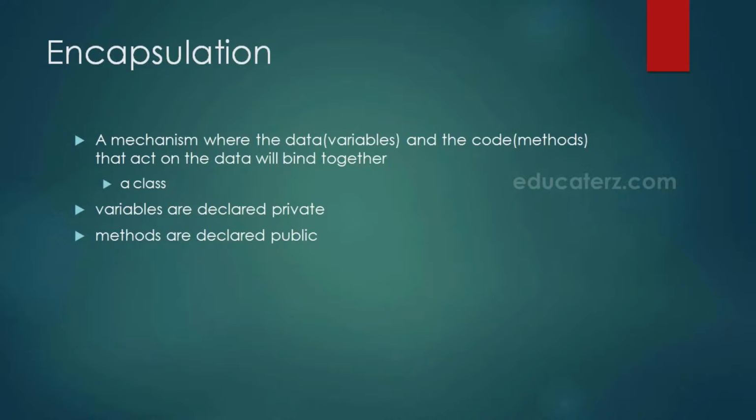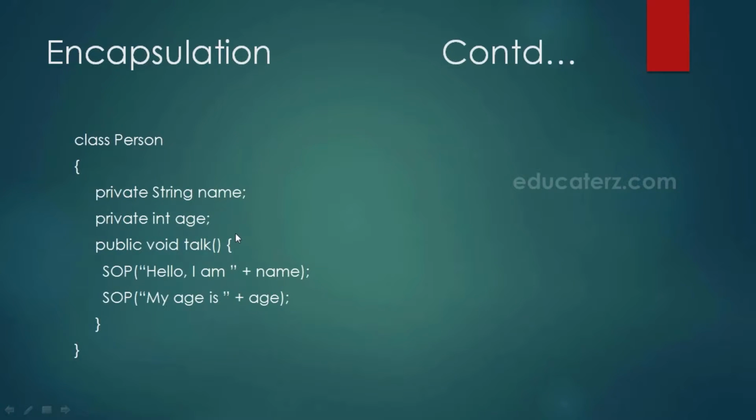Generally, the variables in the class are declared by using the keyword private. This means the variables are not directly available to any other class. The methods of a class will be declared as public. This means that the methods can be called and used from anywhere outside the class. So to use these variables from outside, we should take the help of methods. There is no other way of interacting with the variables.